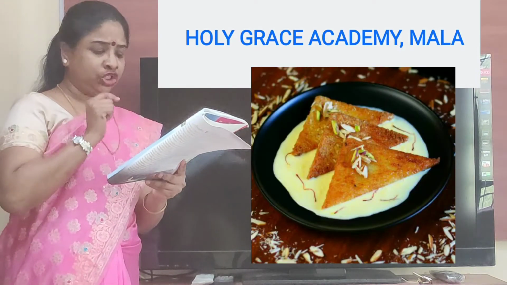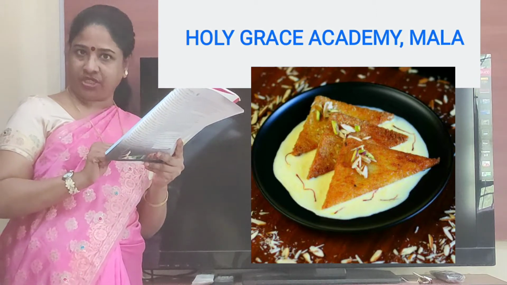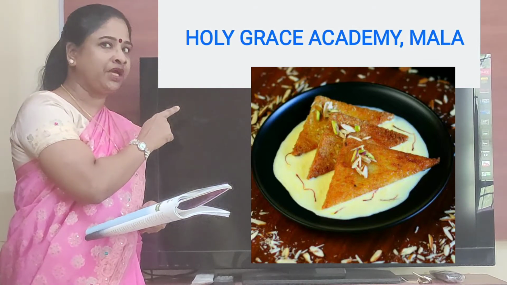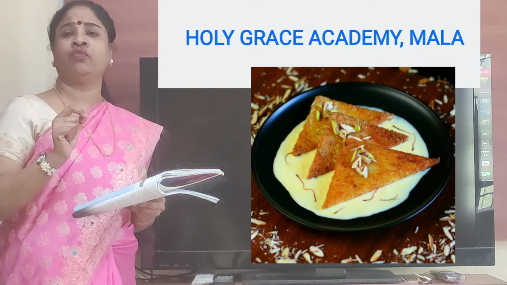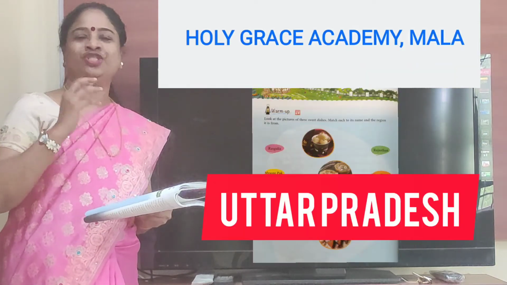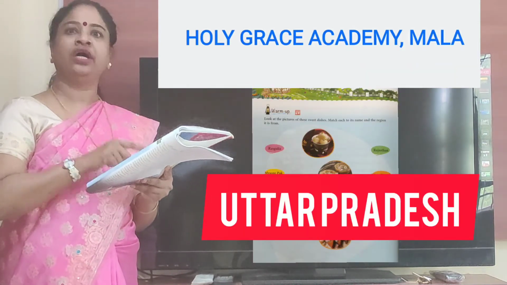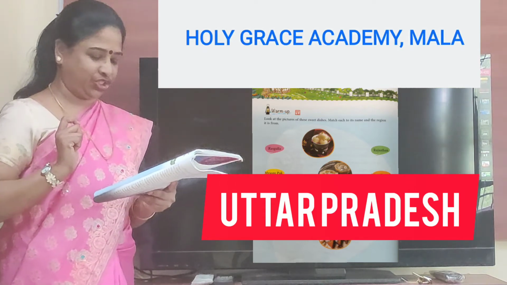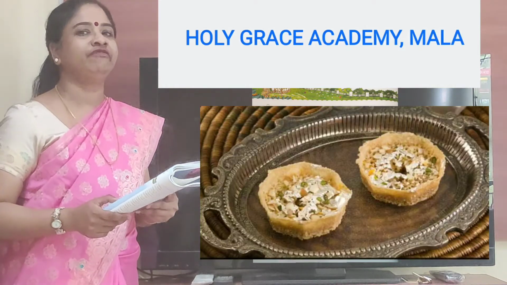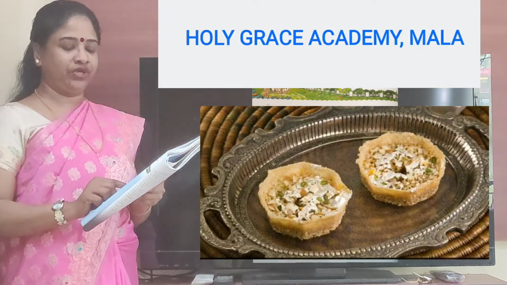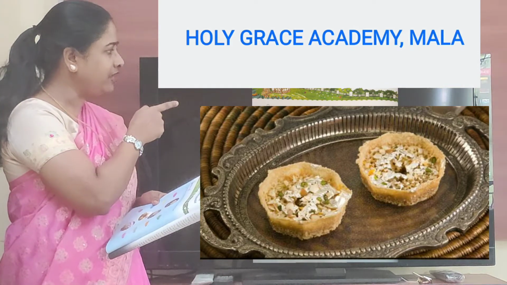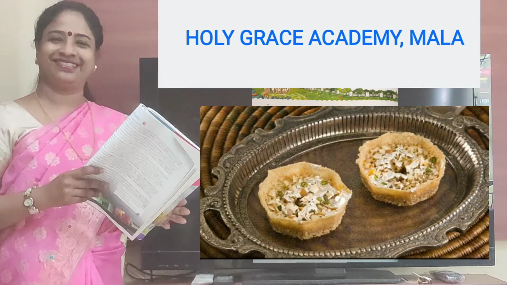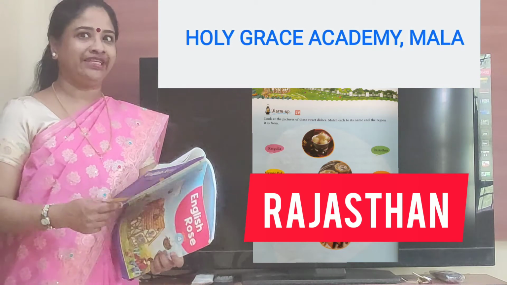Shahi Tukda. Shahi Tukda is the last sweet on the page. So the triangular shaped sweet, as you can see it. And now this Shahi Tukda actually comes from which place? Uttar Pradesh. So let us match Shahi Tukda to the triangular shaped sweet and now to Uttar Pradesh. And therefore the last one, Ghevar. Ghevar is the sweet that you can see second. That's Ghevar. And you have to match it to Rajasthan. So we've done that exercise.